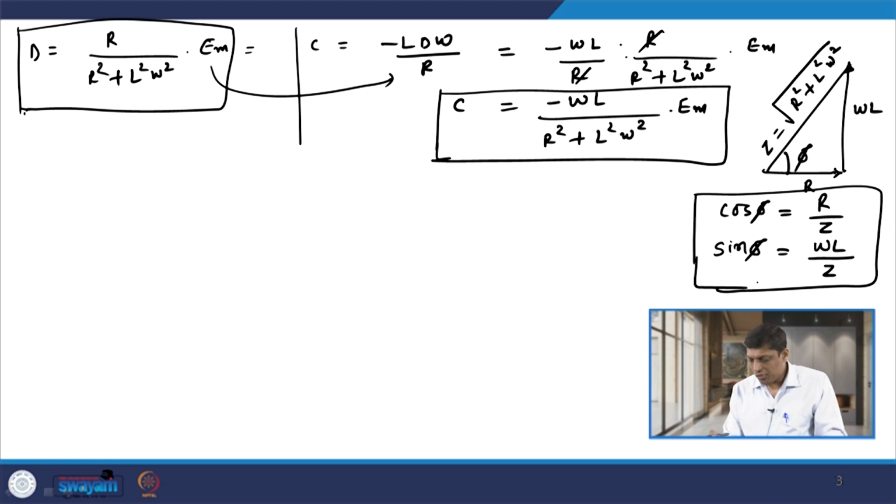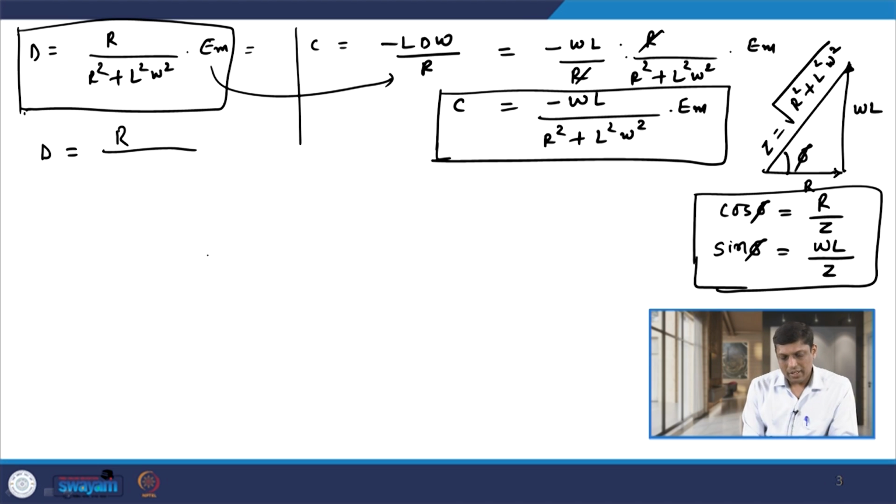If I use these two equations in the value of D, I can write R square plus L square omega square as Z into Z, so D is R by Z into Z into Em.